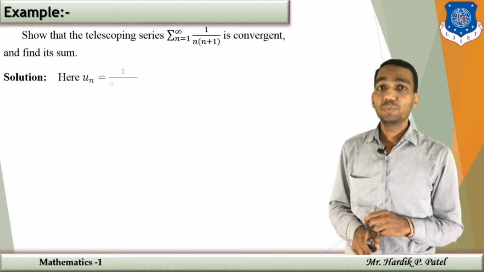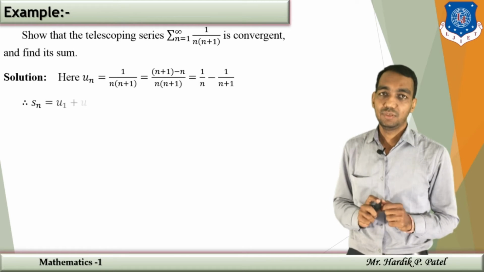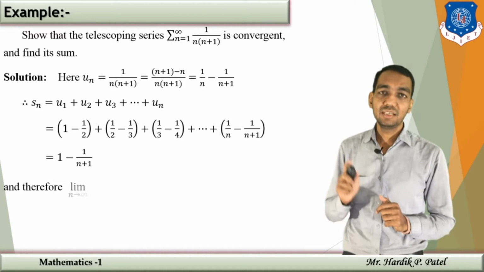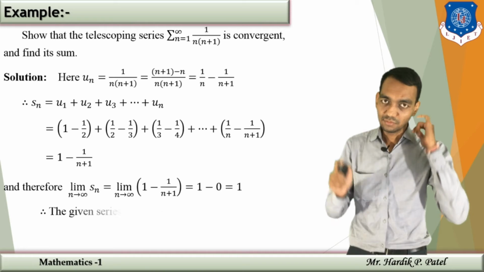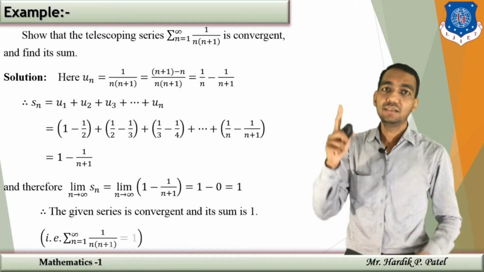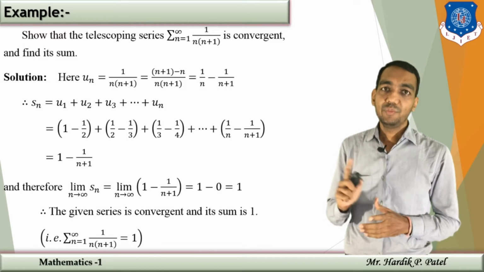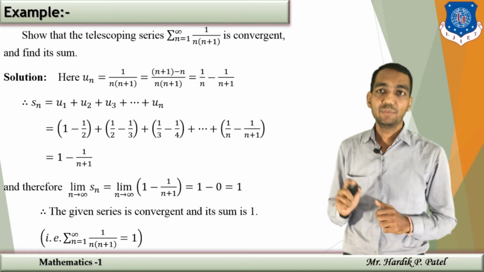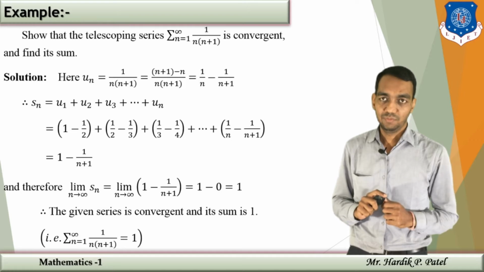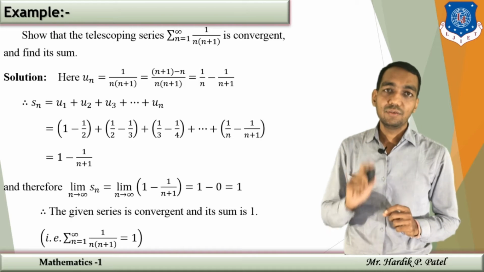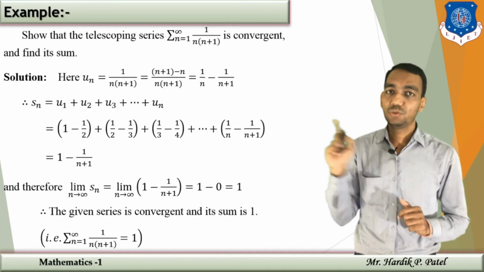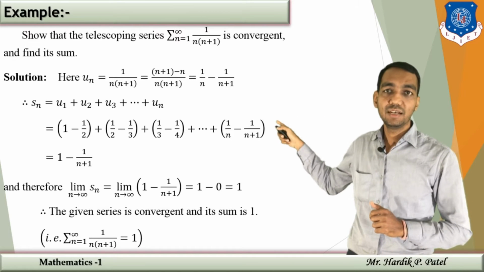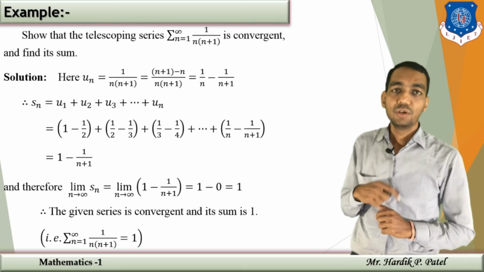Show that the telescopic series sigma 1 upon n into n plus 1 is convergent and find its sum. Here un is 1 upon n into n plus 1. So we are going to adjust the term in the numerator and rewrite it in the form of n plus 1 minus n divided by n into n plus 1. Again, here Sn is u1 plus u2 plus u3 and so on, correct? So here we put n equal to 1, n equal to 2, n equal to 3, n equal to 4 and so on.